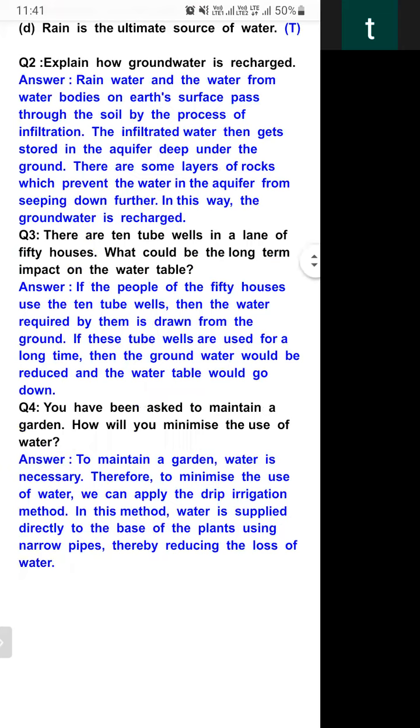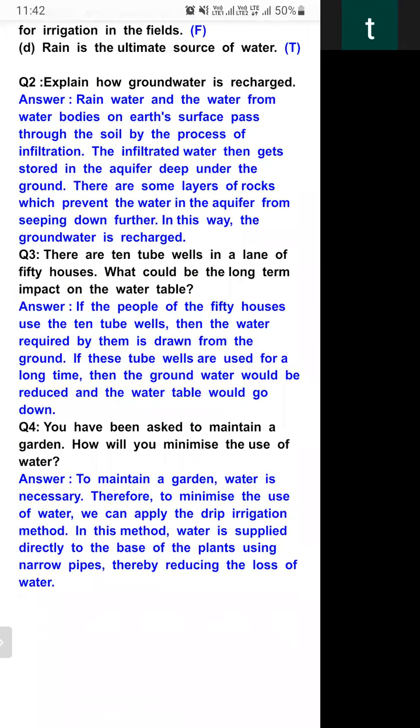Question number 3. There are 10 tube wells in a lane of 50 houses. What could be the long-term impact on the water table? Students, we have already discussed the water table. The water table is the level of underground water, the level of the water below the earth's surface. What will happen if there are 10 tube wells in a lane of 50 houses? Say we have 50 houses, and for these 50 houses we are using 10 tube wells.